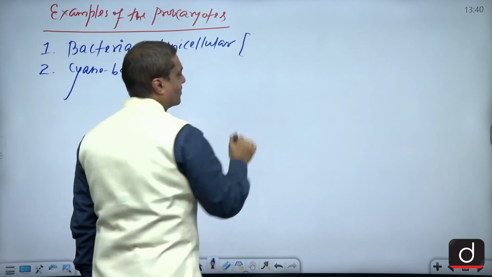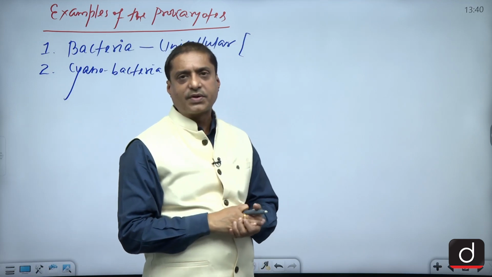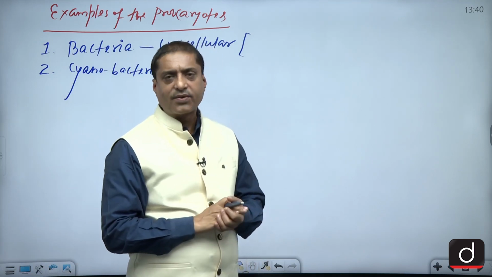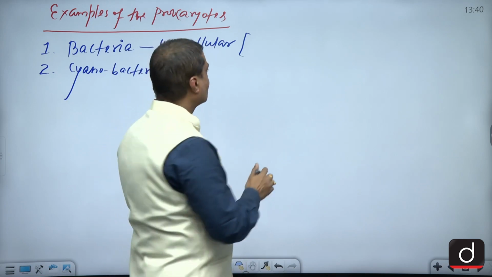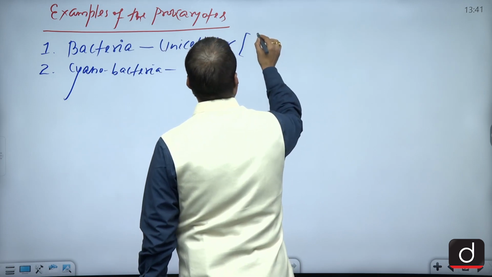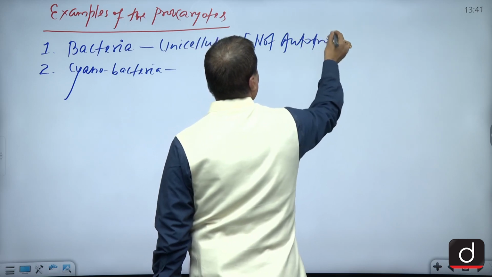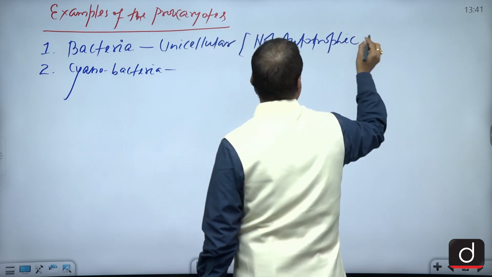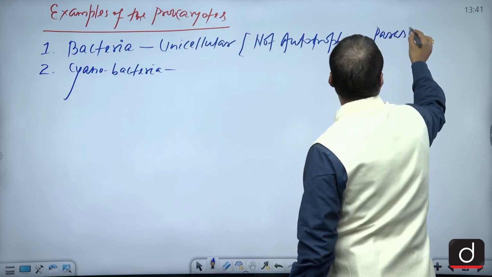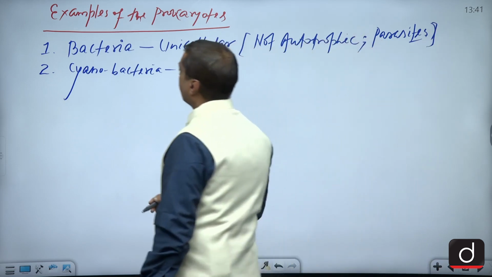Generally, we are talking about the classical bacteria, remember, which are unicellular, and not only unicellular, but also since they don't have the chlorophyll molecules, they cannot synthesize their own food. So they are not autotrophic, and obviously they are the parasites. And since they are parasites, they may be harmful. They may be useful too, of course.